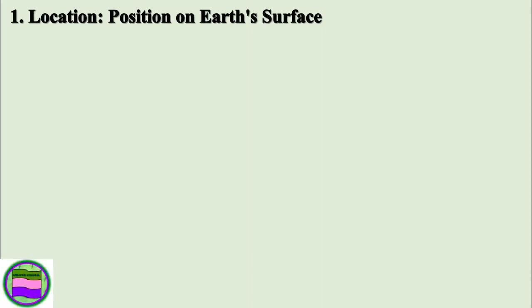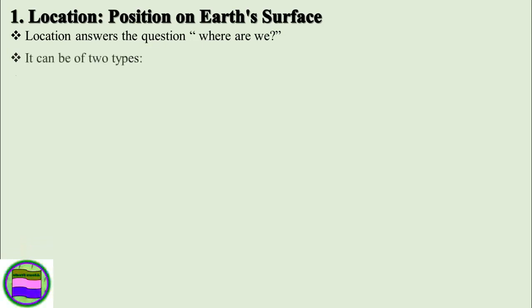Location is the position on the Earth's surface. It is defined by the position of a place, whether it is found in the northern or the southern hemisphere, based on the 0 degree latitude, or the equator. So this is known as position. Location answers the question: where are we? So this is what the location focuses on.